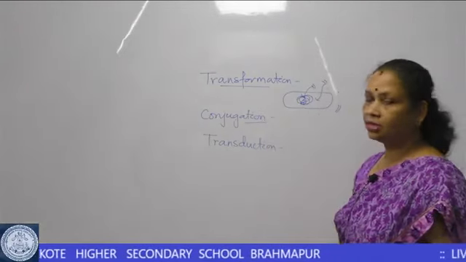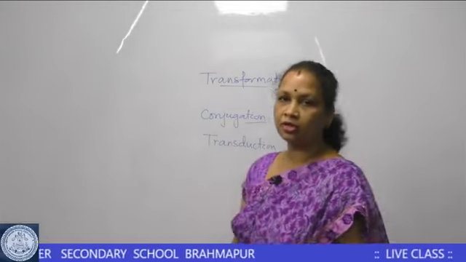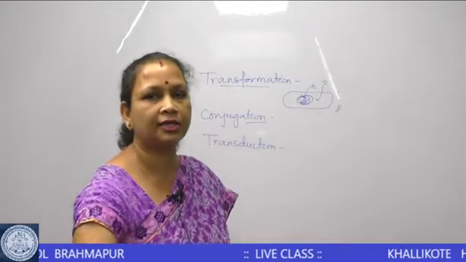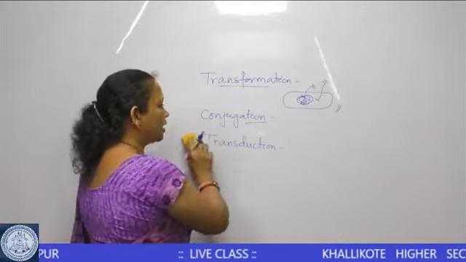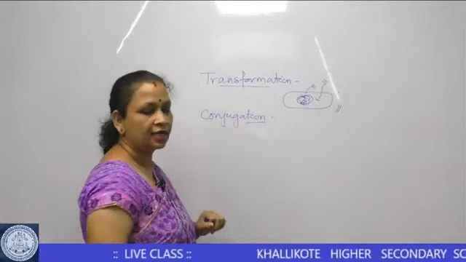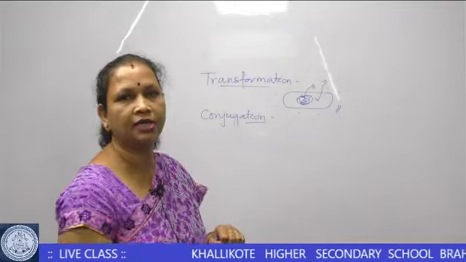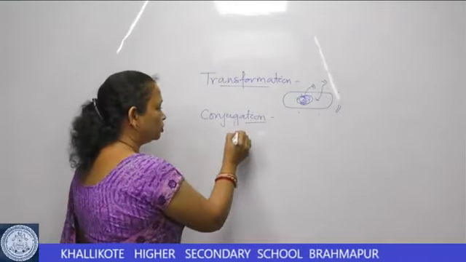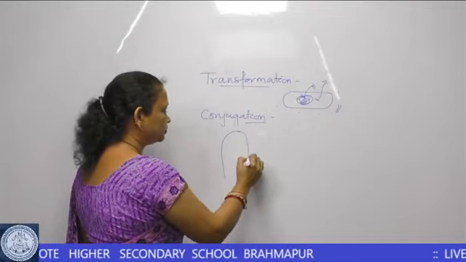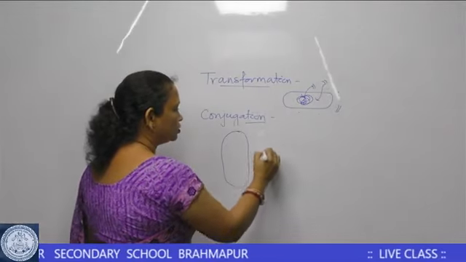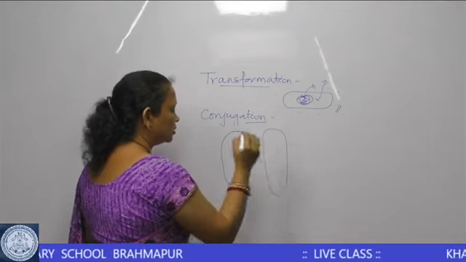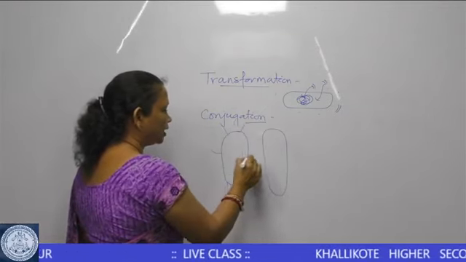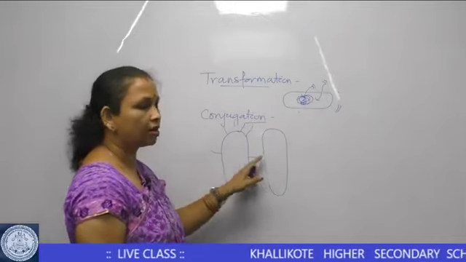Then comes the conjugation process. The conjugation process is found in bacteria like Escherichia coli. What happens during conjugation is the transfer of DNA by direct contact. So, we have 2 E. coli cells. One is having the pili and the other is without the pili.